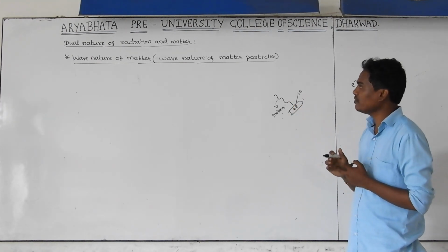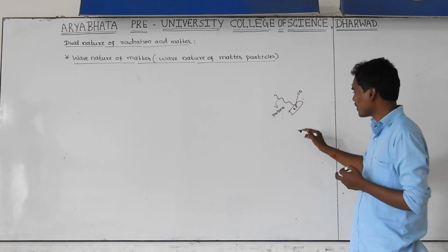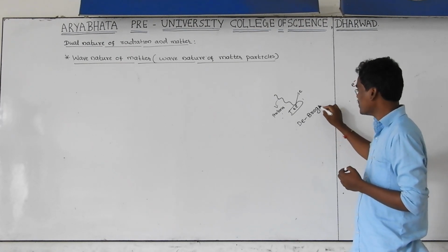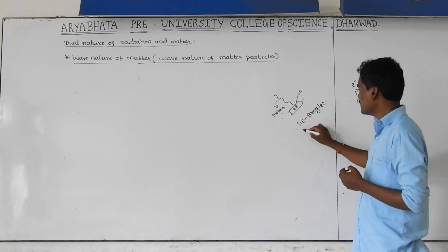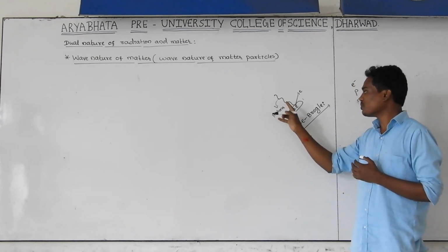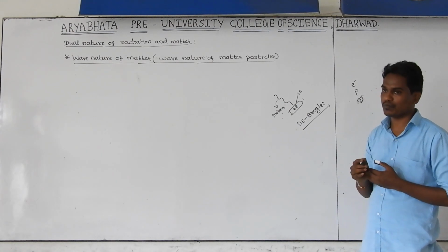In this concept, one of the scientists, de Broglie, assumed that light or radiation behaves like a particle as well as a wave.